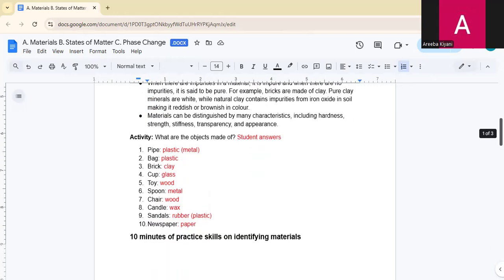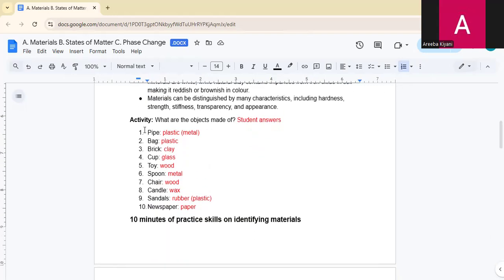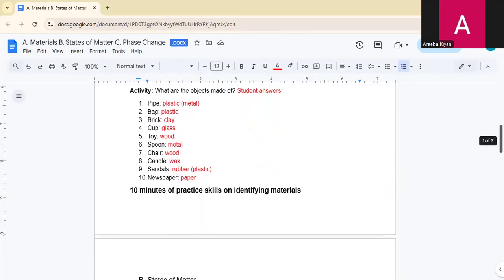What are the objects made of? Okay, students, these are the objects, and you have to tell me what the things are made of. Like pipe. Pipe is made up of plastic. Brick is made up of clay. Cup is made up of glass. Spoon is made up of metal. All of these things are materials. We can say that these all are the materials.